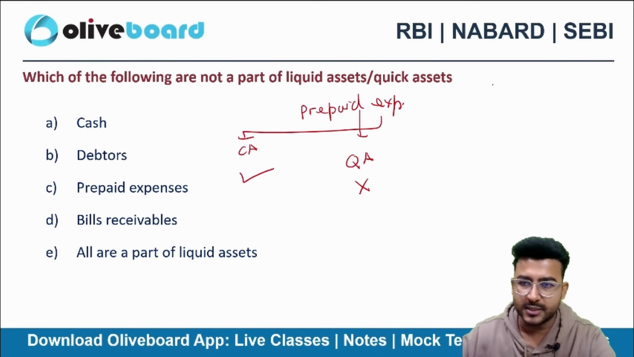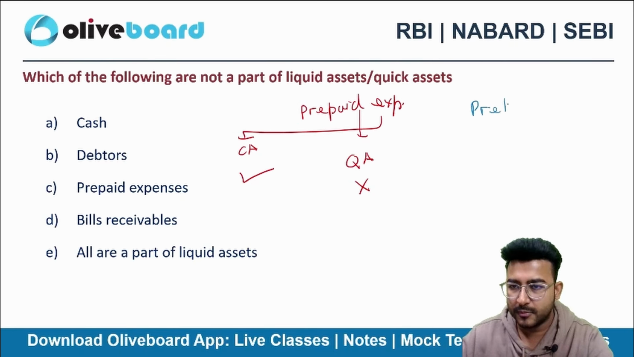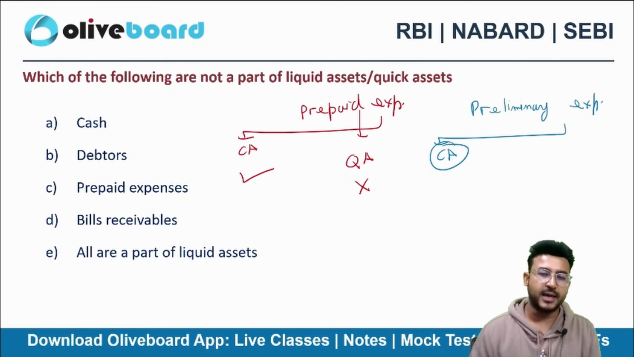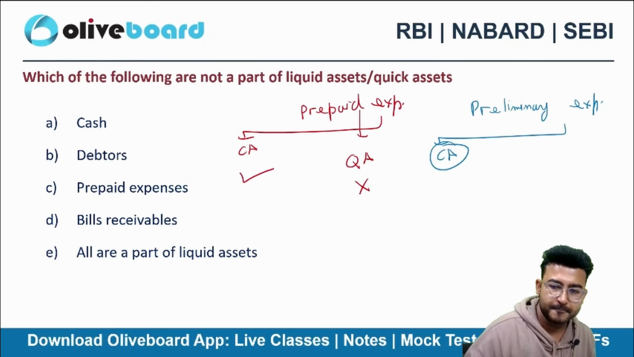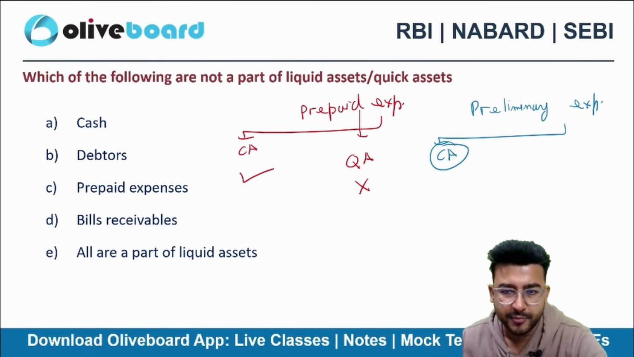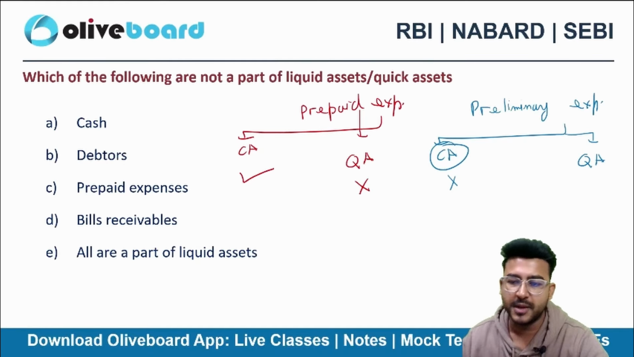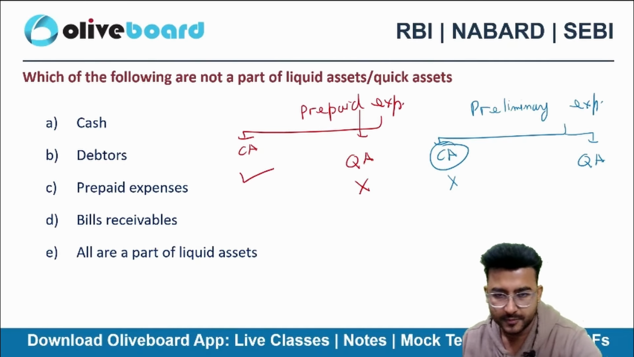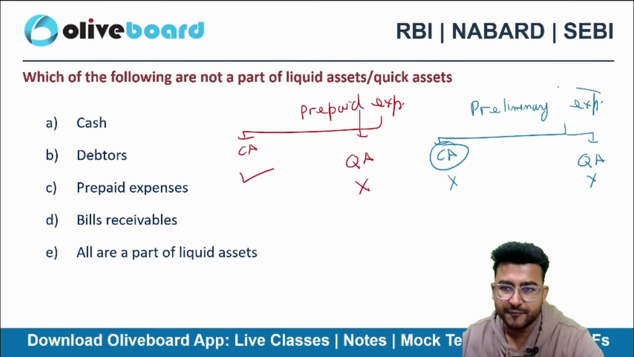Let's turn the tables now. Preliminary expense. What will happen in case of current asset? Anyone? Do I have to take preliminary expenses in current assets? I won't be taking that. What about quick assets? Do I have to take preliminary expenses in calculation of quick assets? No. Because these are fictitious assets.